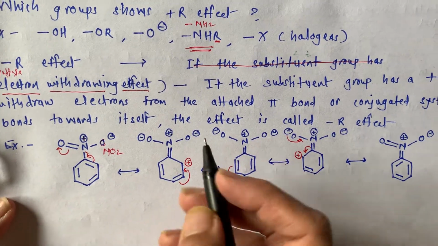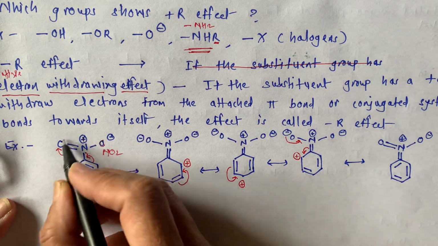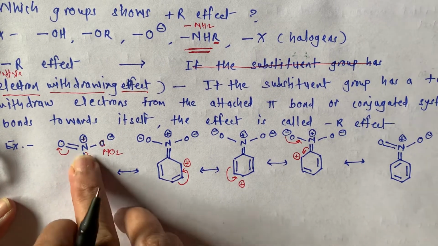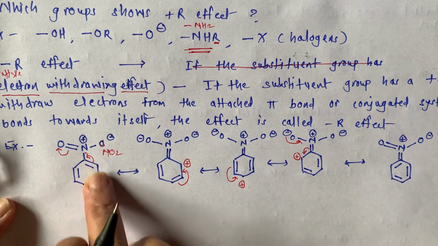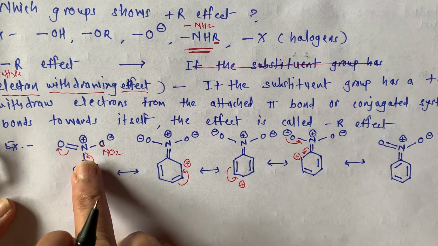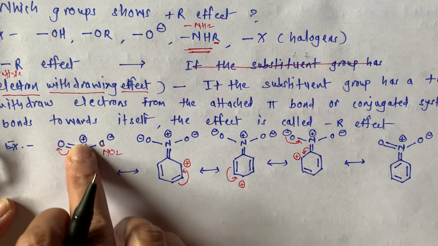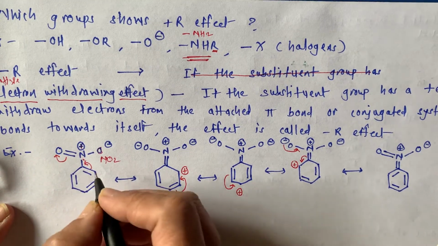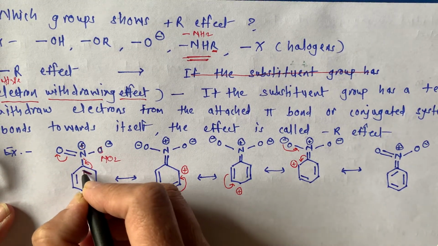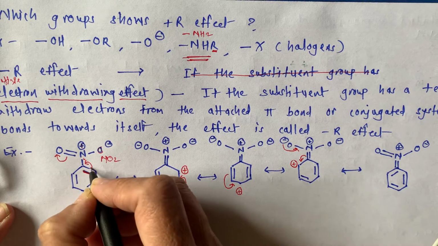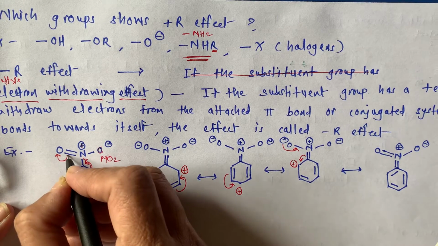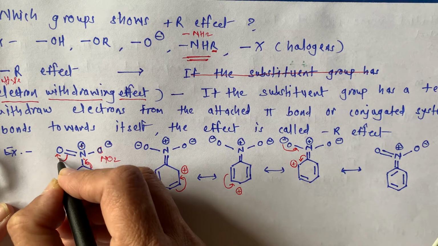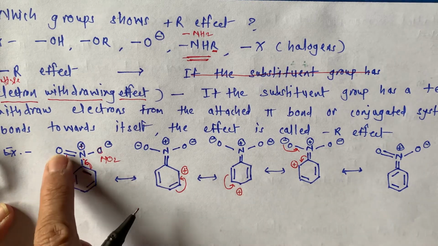Okay. Now what is going to happen? This group is going to withdraw these electrons from this conjugated system towards itself. So what is going to happen? This pi bond moves like this, and due to this, these double bond electrons will move onto this oxygen.